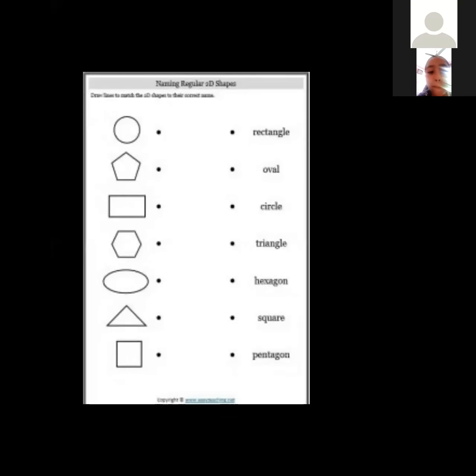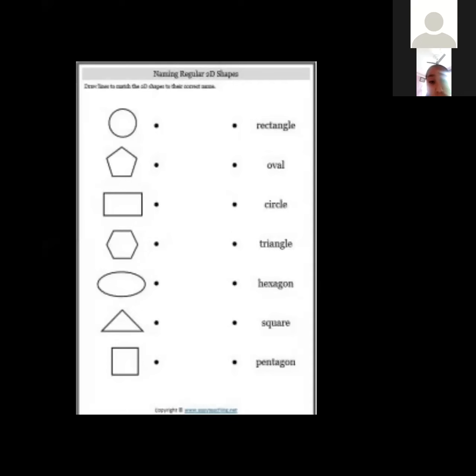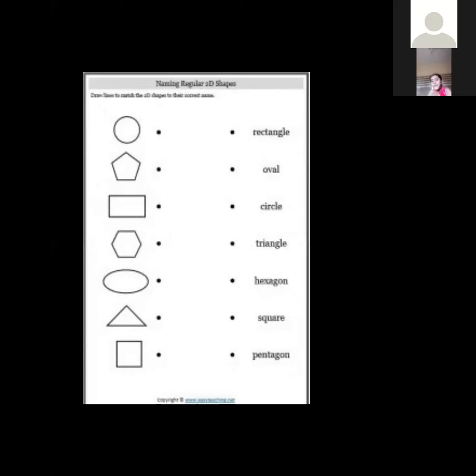This is the last attempt, time is going, it will be cut otherwise. So I'll give a chance to Jasleen. Can you do this? Yes, ma'am. Please do fast. Time is already over.